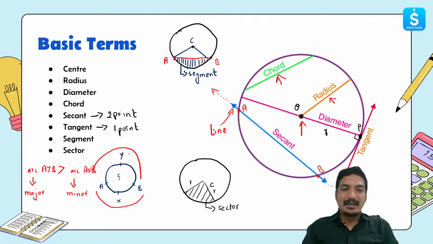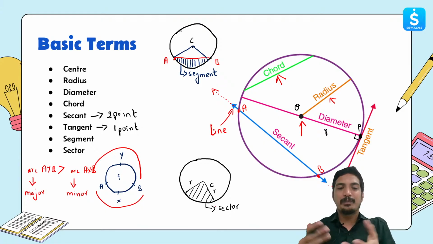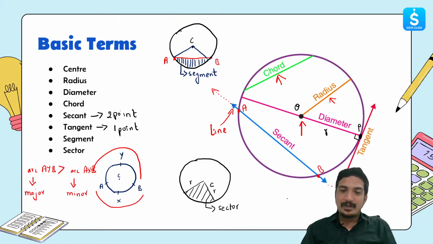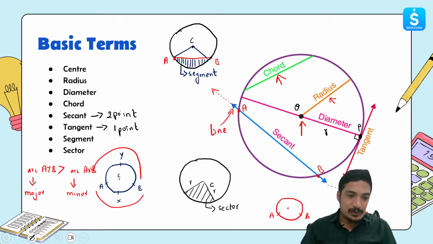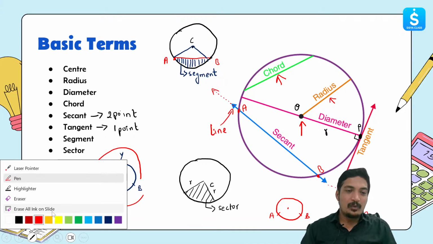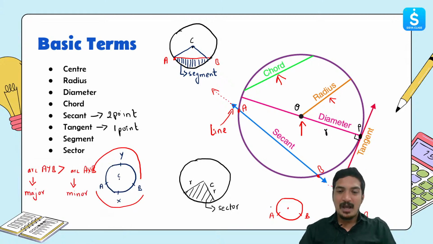Now, why do I need X and Y points over here to express what arc we are talking about? Because if we do not use that, then that will create some confusion. Let's suppose that we have a circle and this point is A and this point is B. If I simply say arc AB, there will be confusion about which direction I should take this AB from. Should I take A to B this way, or A to B this way?